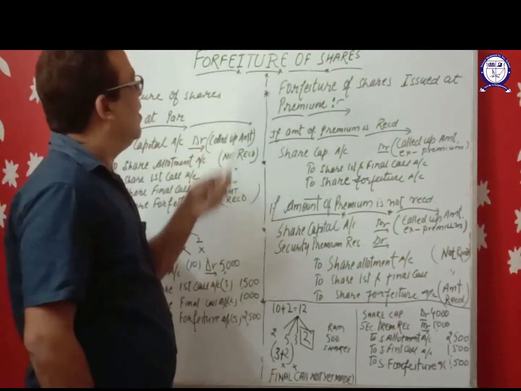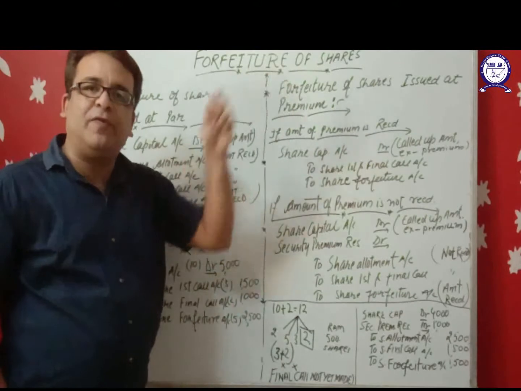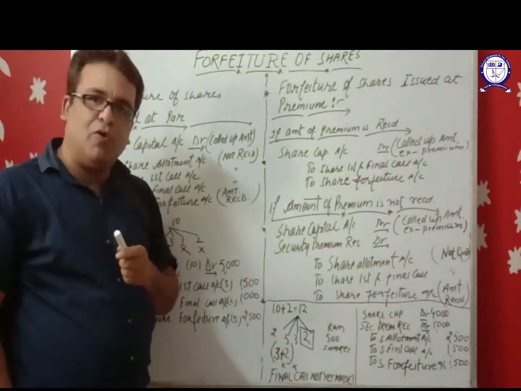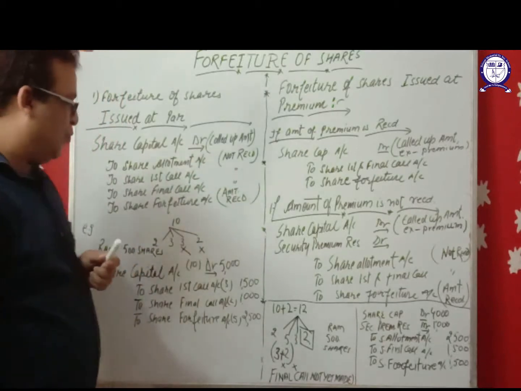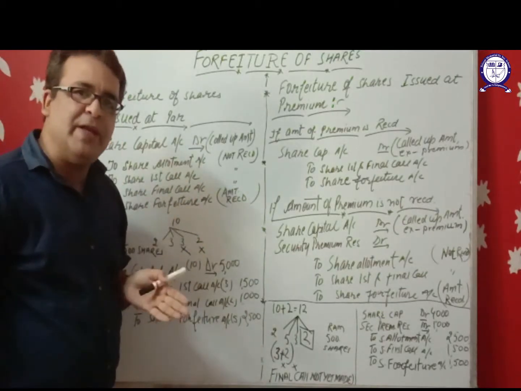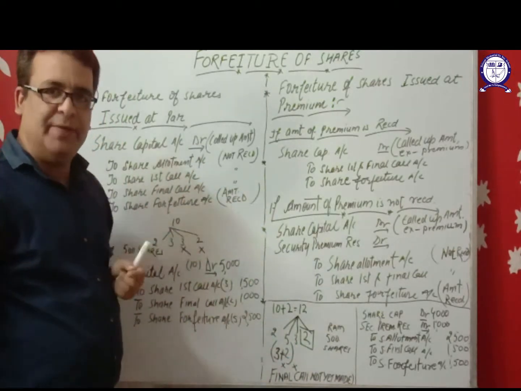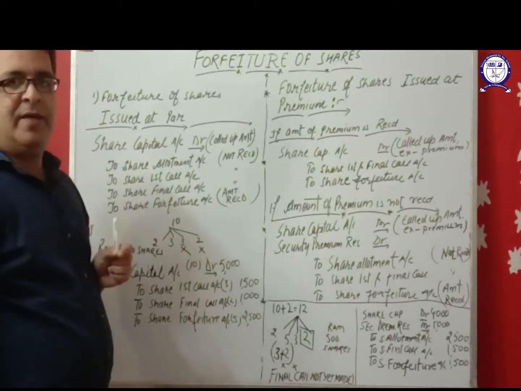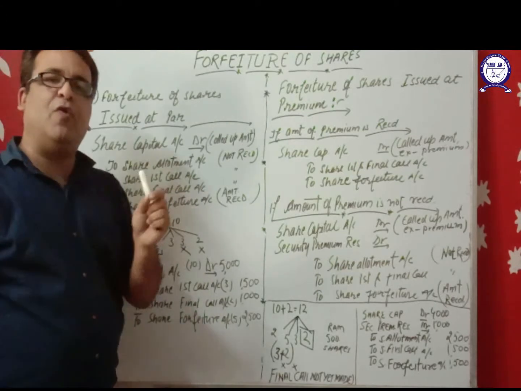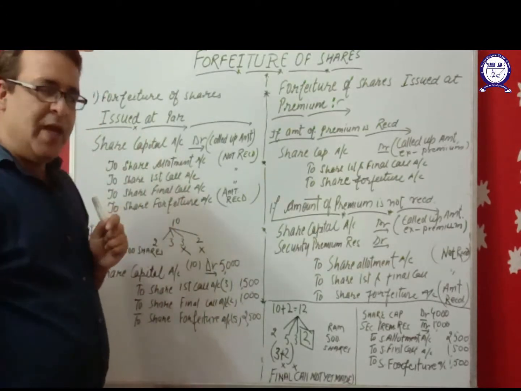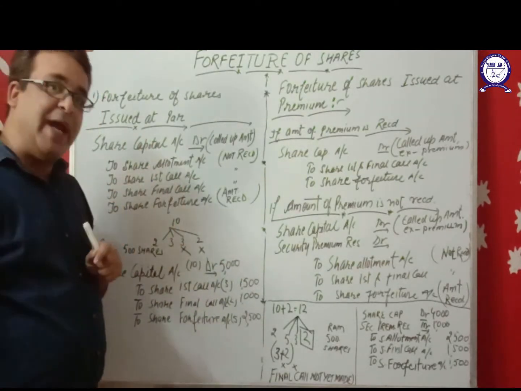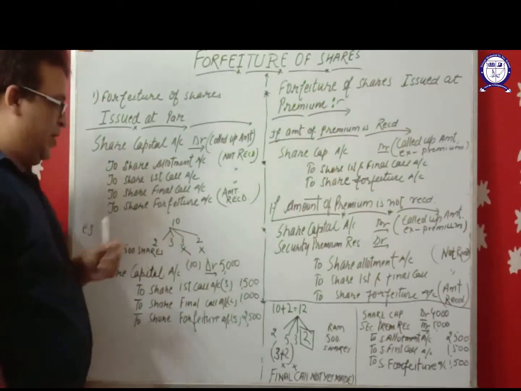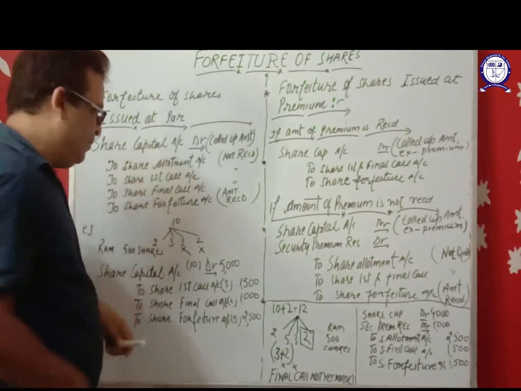First of all, what do you mean by forfeiture of shares? Suppose a shareholder failed to pay his allotment money or any call money. The company can cancel his shares. This is called forfeiture of shares, and the amount which is paid by the shareholder will not be returned to him. Let us take an example.